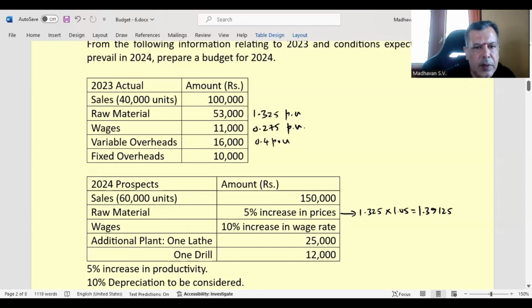Wages, they say 10% increase. So 0.275 into 1.1. We get 0.3025. So these two together works out to 37,000.